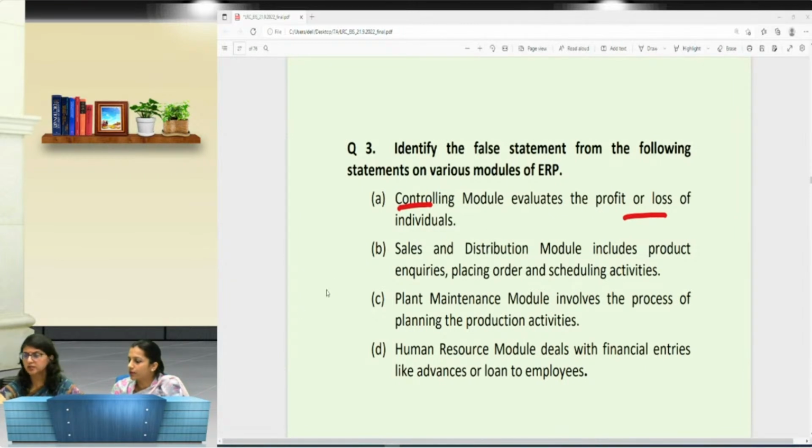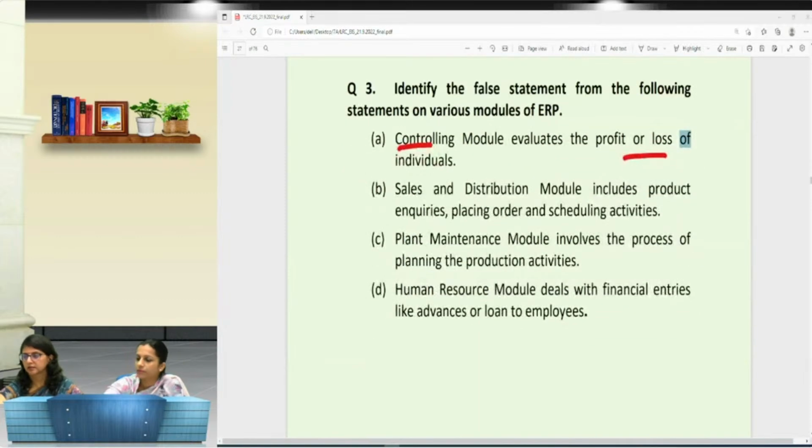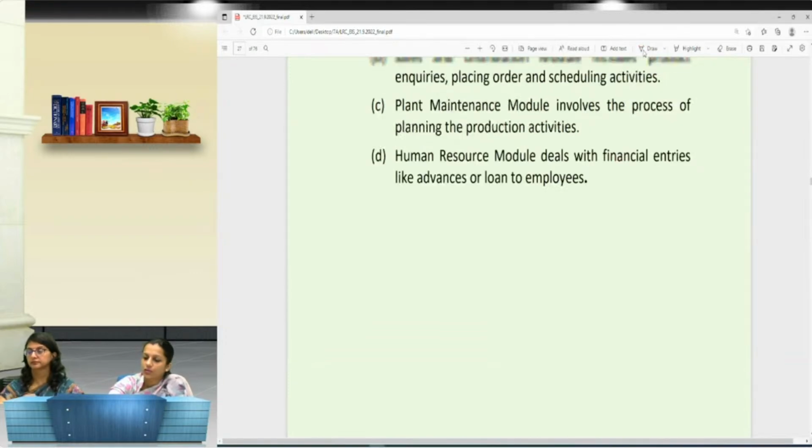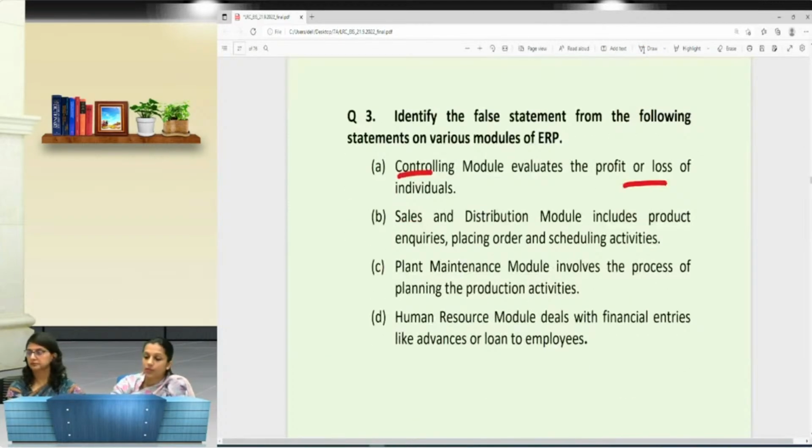Financial module, that's not an option. Akriti is saying B. Krishna is suggesting A. And financial module is not an option at all. Harish, financial module is not here. It talks about four modules: one is controlling, second is sales and distribution, then plant maintenance and human resource, right? So people are voting for A, Harish and Ajay, and Miss Anmol is telling D.